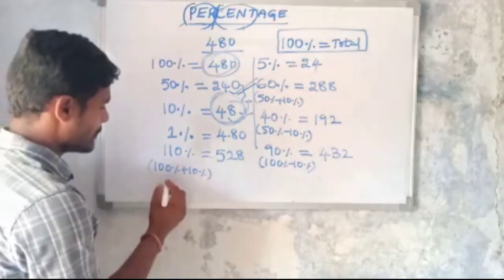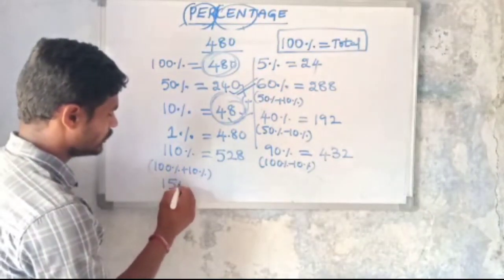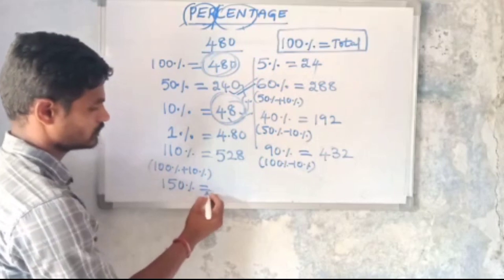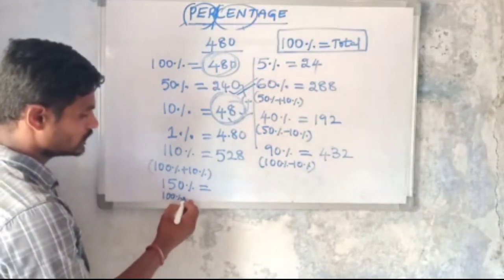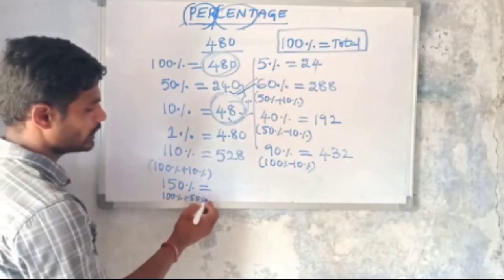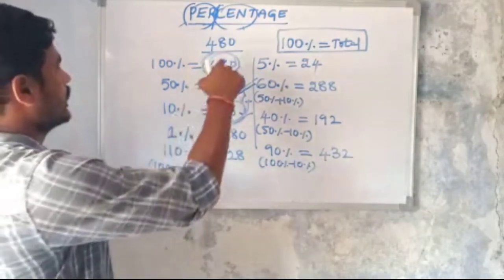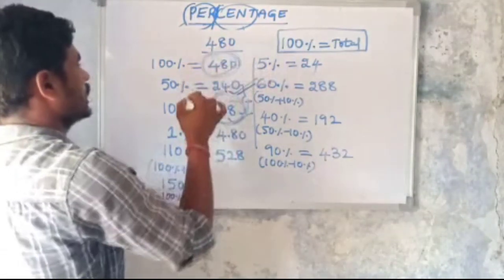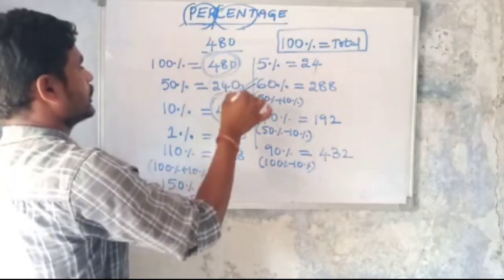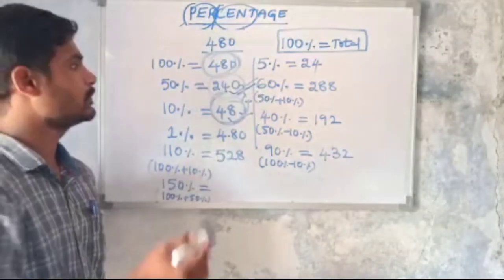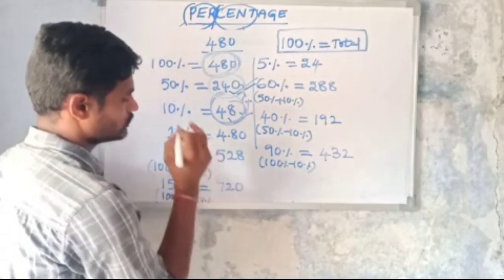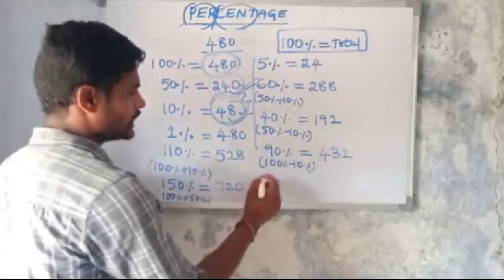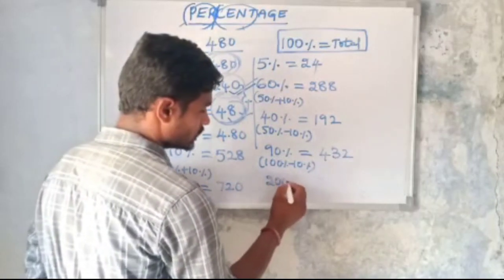Okay, then what is the value of 150%? 150% is 100% plus 50%. So 100% means 480 and 50% means 240. 480 plus 240 means 720.